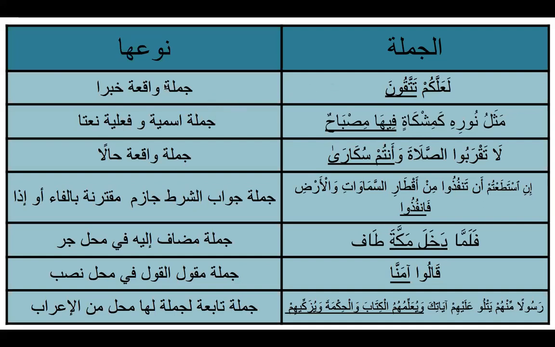When we see a sentence, which can be jumla ismiya or jumla fi'liya, and it is a sifa for an ism that is nakira, that sentence also has a status. It shares the status of the common ism that it is describing.